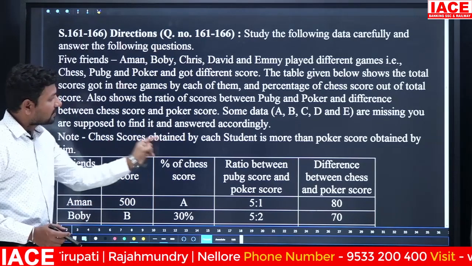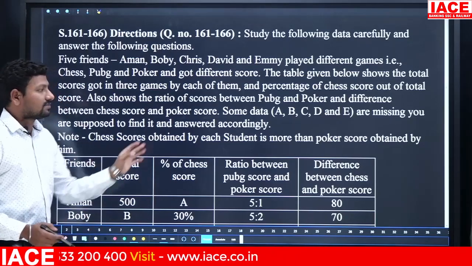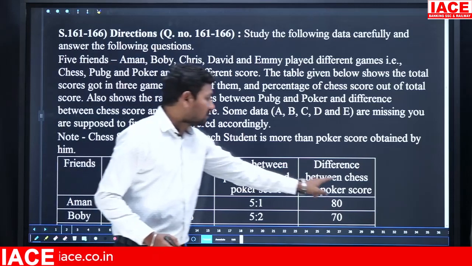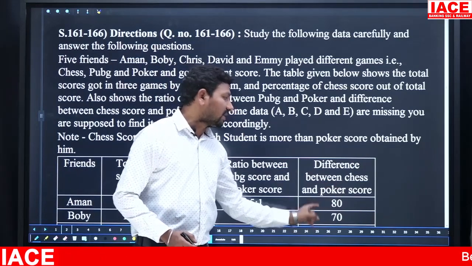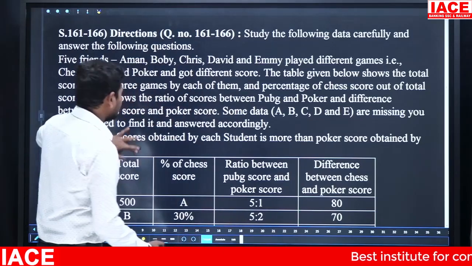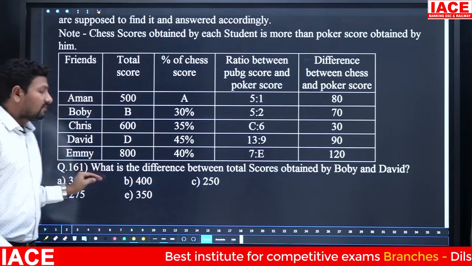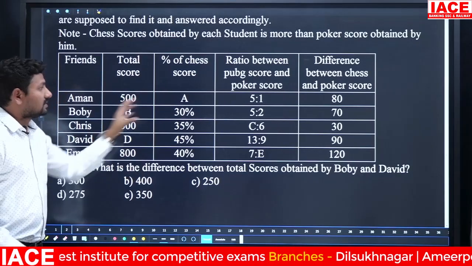Note, the chess score obtained by each student is more than the poker score obtained by him. Clearly the difference between chess and poker means we can write chess minus poker is equal to 80. We have to fill this data. Some values are missed out. To find the answer for this question, we compulsorily have to focus on these values.